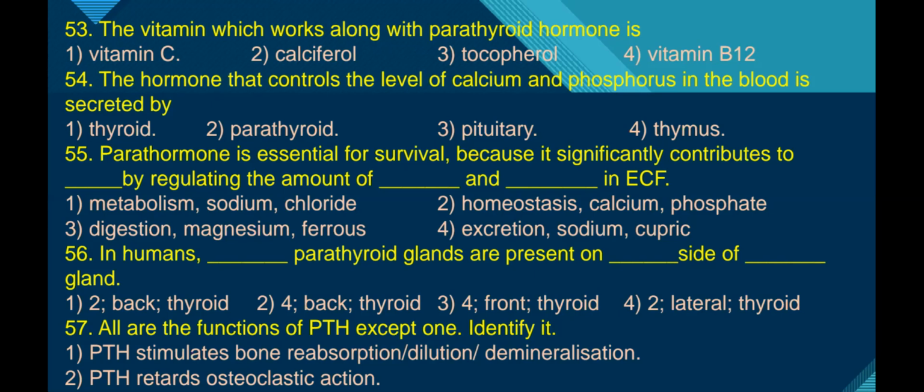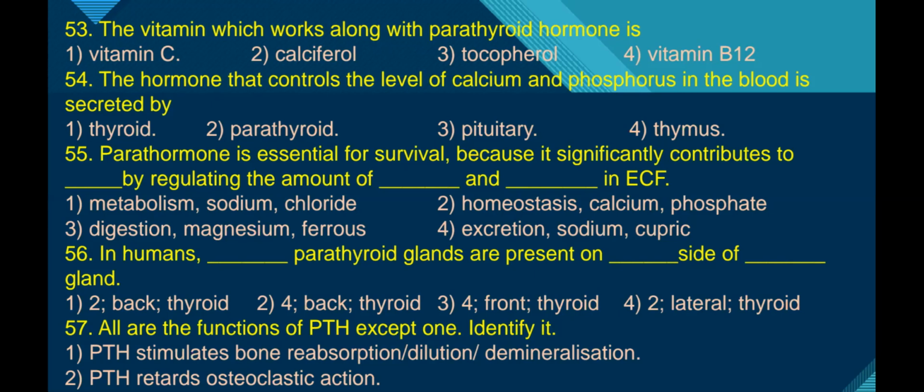Here calcium homeostasis is regulated by parathormone. So parathormone is essential for survival because it significantly contributes to homeostasis by regulating the amount of calcium and phosphates in extracellular fluid. Therefore the answer is the second option.